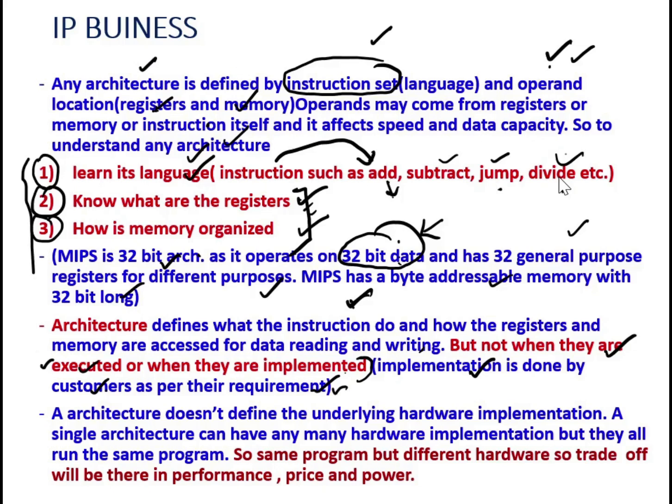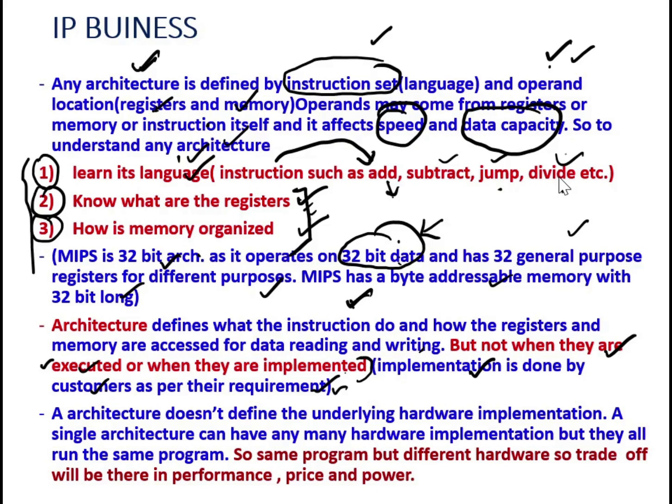Accessing this memory and the registers for data reading and writing also affects the speed of the operation, which we have to remember, and it also gives the information about the data capacity. So the basic point is, to understand any architecture we have to learn its language and we have to know the registers and the memory organization.